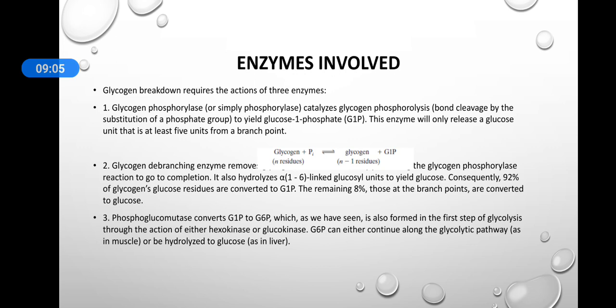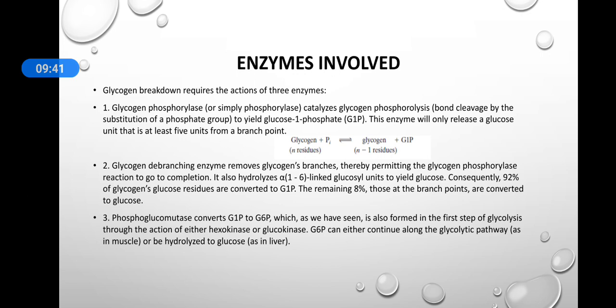Next is glycogen debranching enzyme. As the name suggests, the debranching enzyme removes glycogen's branches, and it will permit the glycogen phosphorylase reaction to be complete. This enzyme also hydrolyzes the alpha-1,6 linked glycosyl units, and it will yield glucose. So about 92% of the glycogen's glucose residues will be converted into glucose 1 phosphate. The remaining 8% that is present on the branch points are converted to glucose.